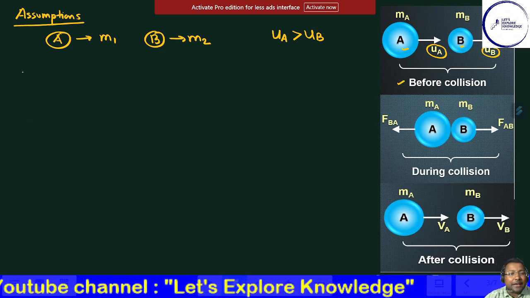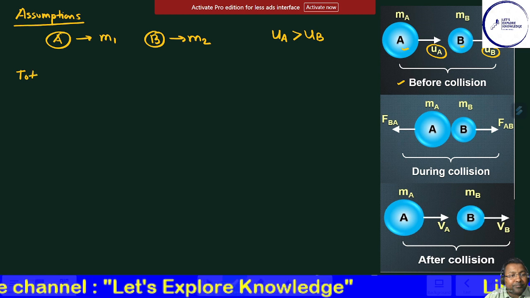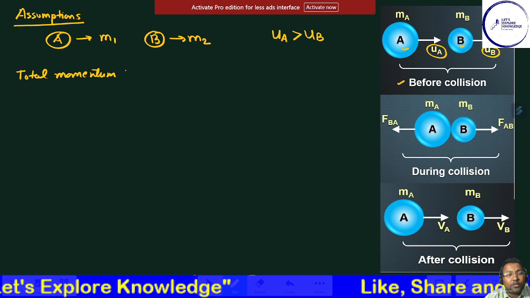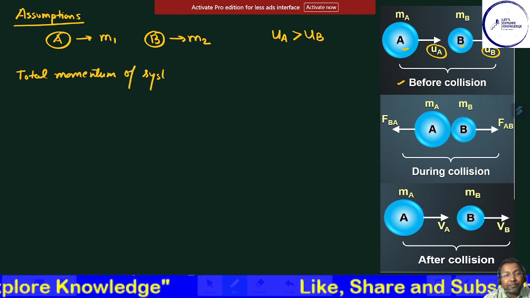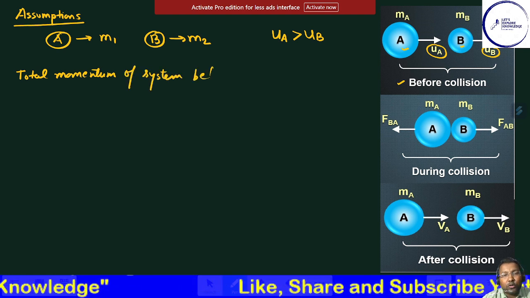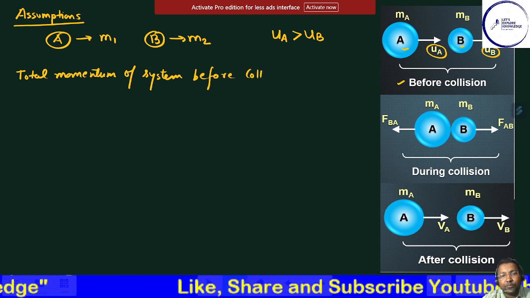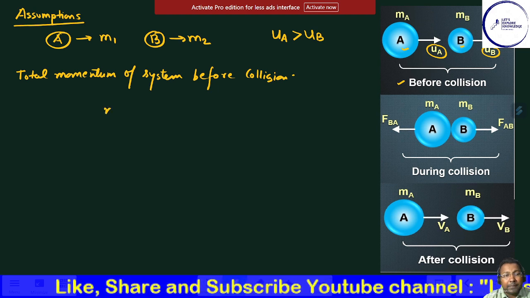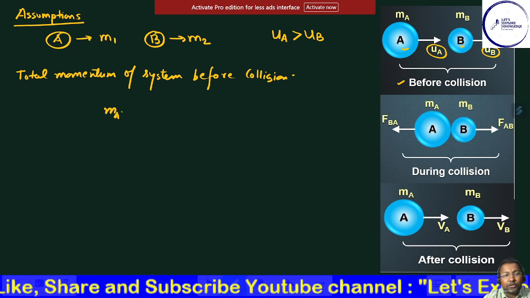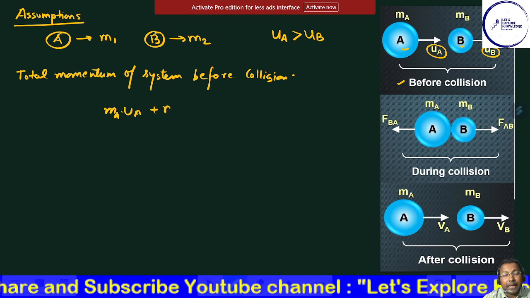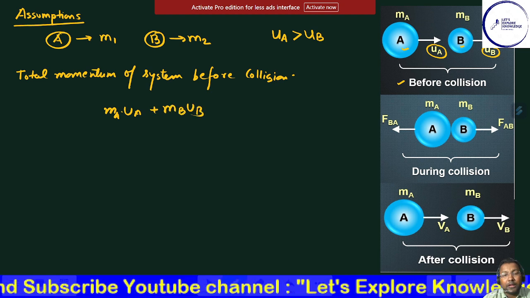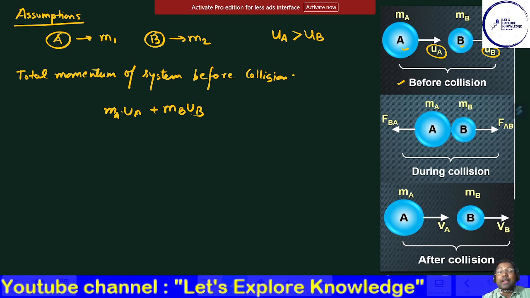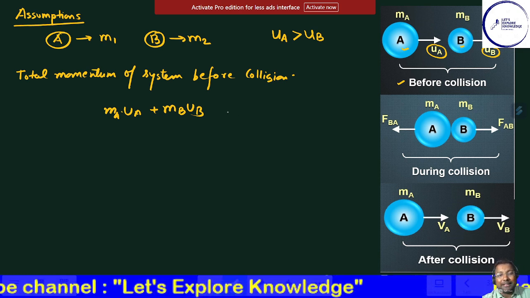So if I say the total momentum of the system before collision, it will be MA into UA plus MB into UB, because in this system we are having two bodies having different velocities UA and UB, so the momentum will be like this.